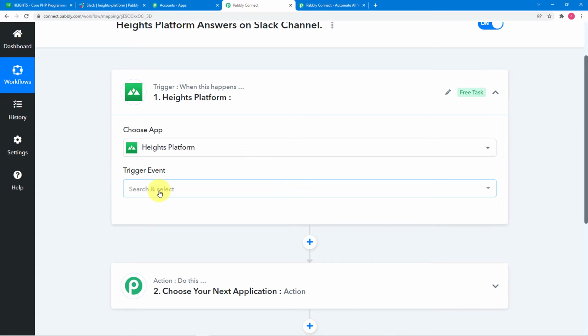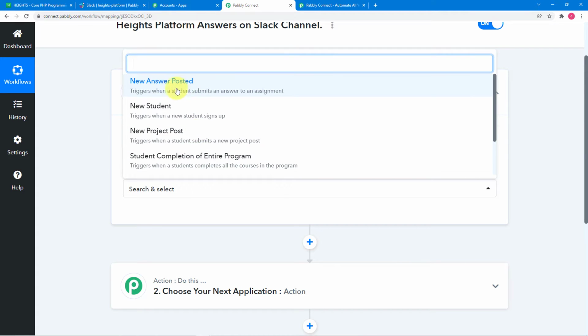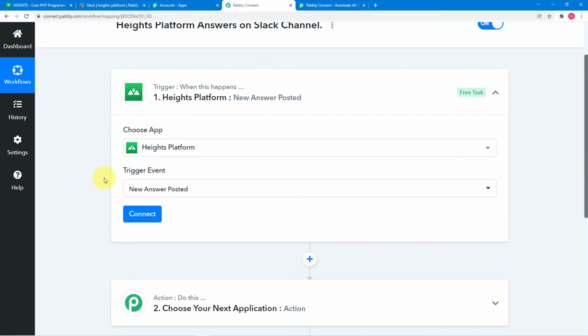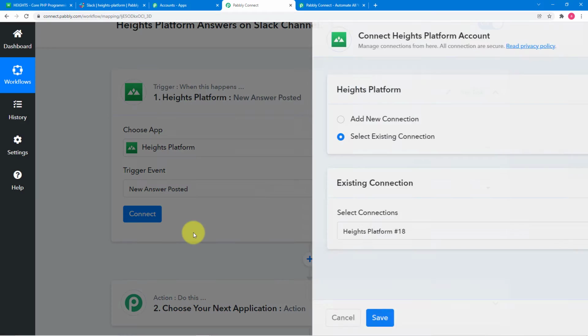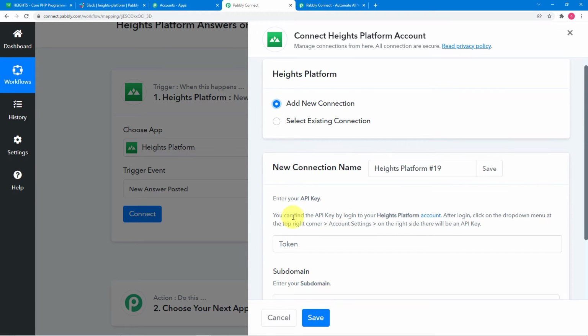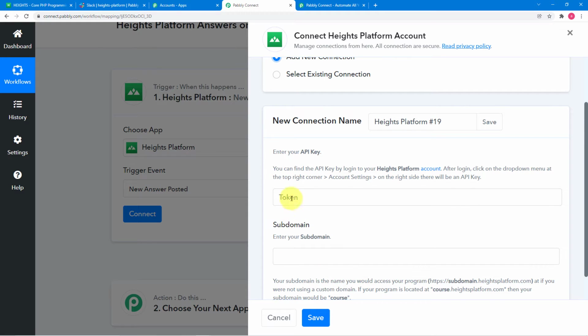So here in this trigger event, you have to select the new answer posted option. After that, you have to click on this connect button. And from this window, you have to select the add new connection option. And then it will ask for these things: the API key token and the subdomain's name.